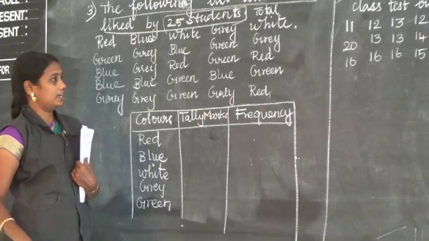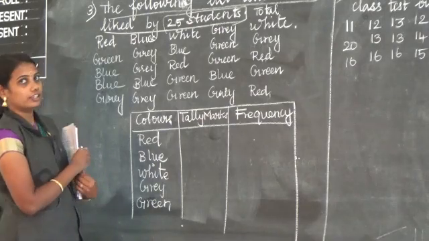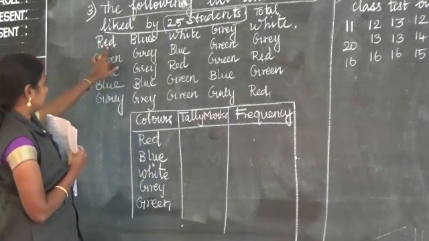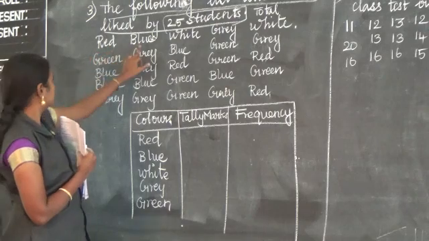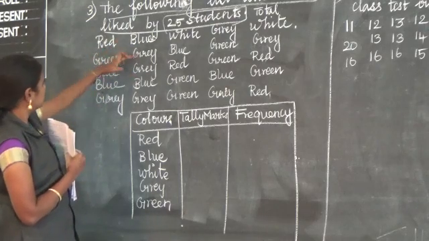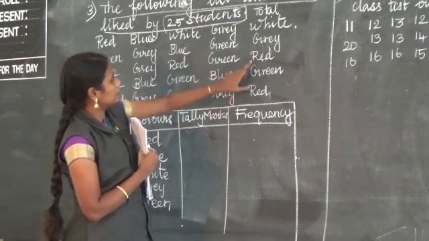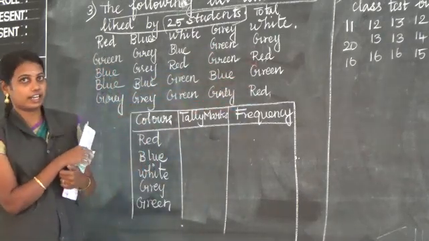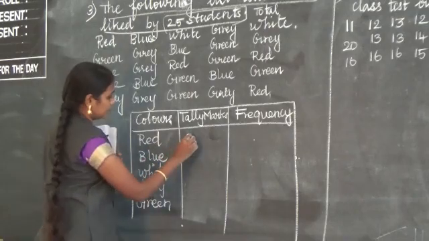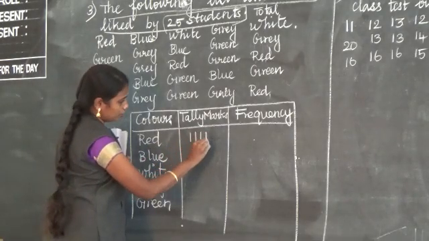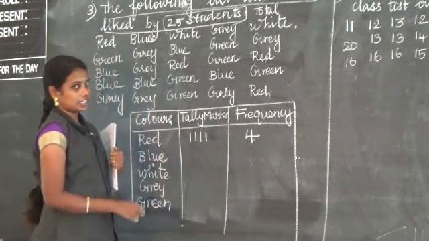These 5 colors are repeated. So now go for the counting. Red. Red here once, 2, 3, 4 times. Okay, red, how many times do we have? 4 times. Tally marks 1, 2, 3, 4. Write the frequency as 4.